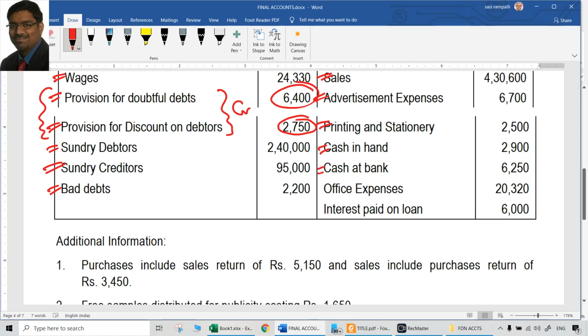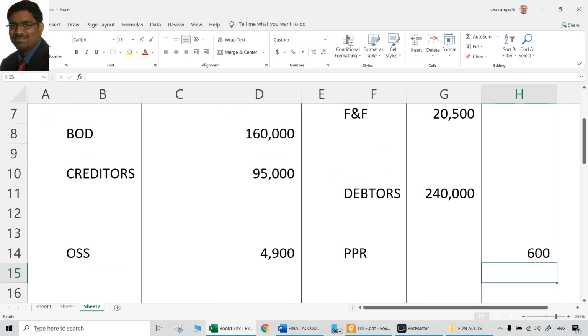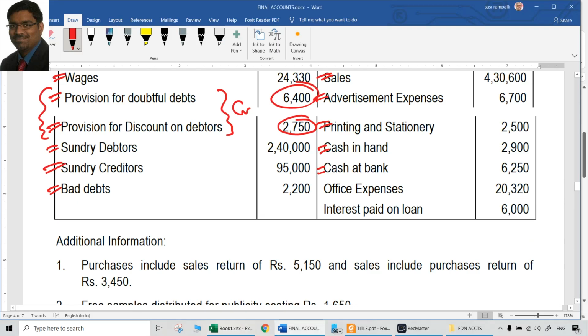Cash in hand, cash at bank, both are assets. So both will go to balance sheet asset side, 2,900 and 6,250. What are these? One is cash in hand and one is cash at bank.